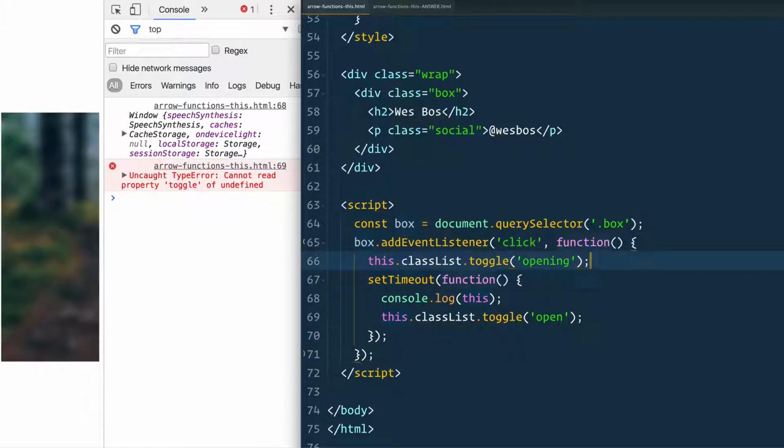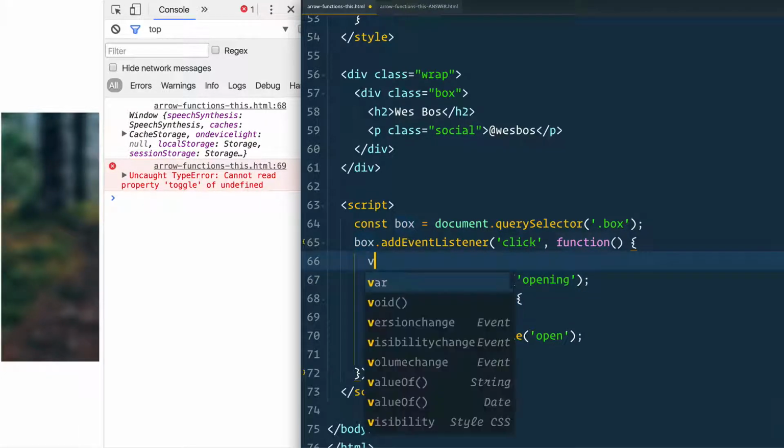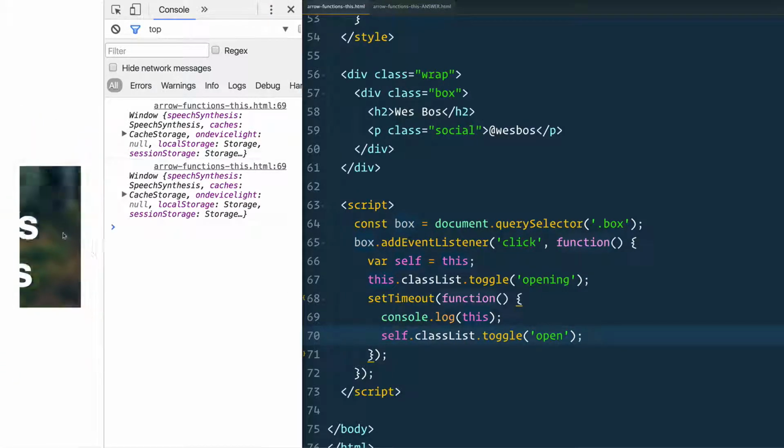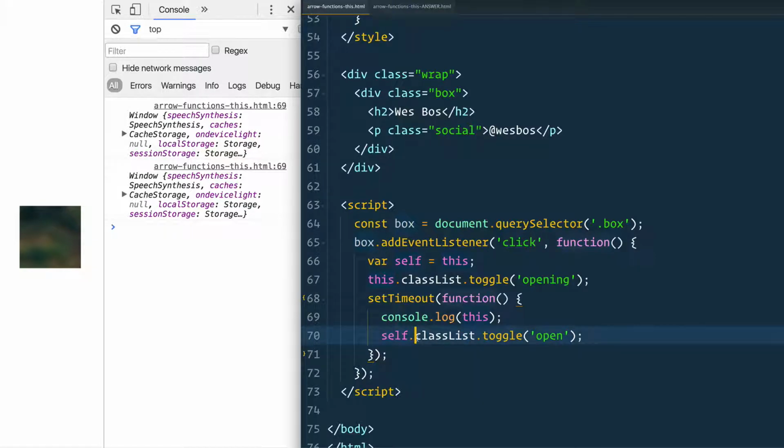So people would do things like this. You've probably done this before. You say like var self = this, and now you have this self variable. You can go in here and say self.classList.toggle('open'). Okay, that works, but not the greatest, because then we have to have this weird variable, or sometimes people like to say var that = this, et cetera, et cetera. Fortunately, we don't need to do that anymore.